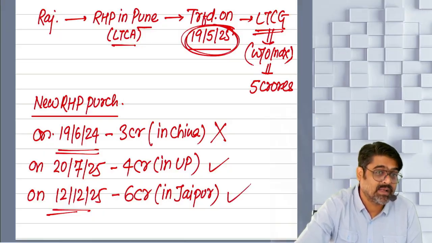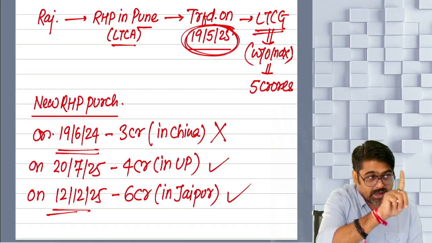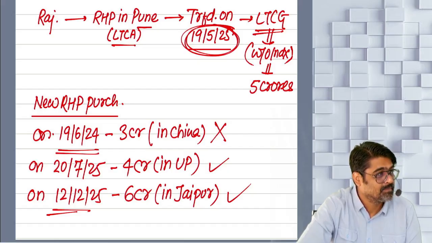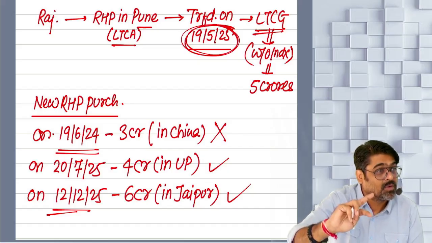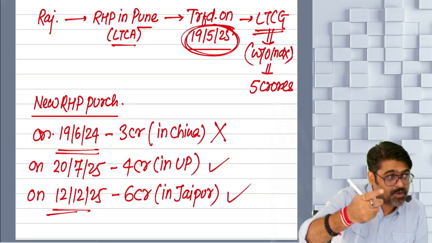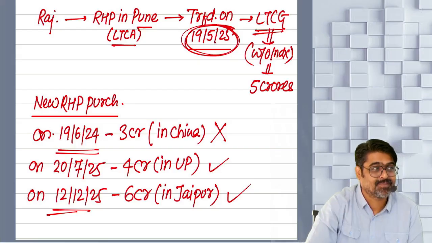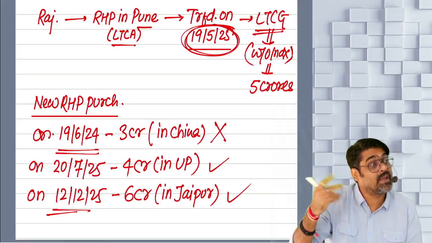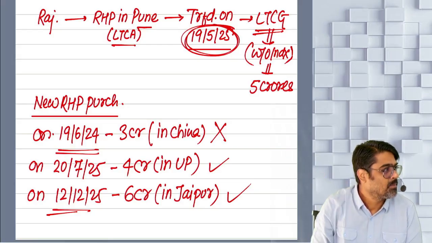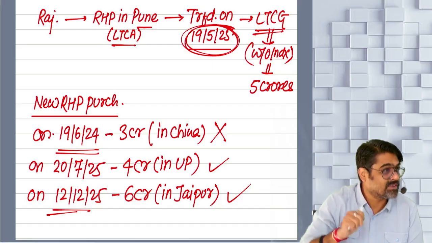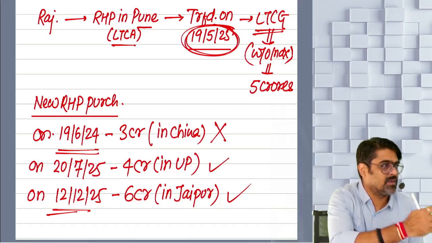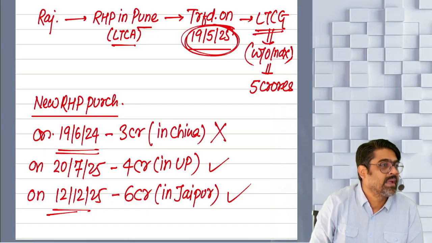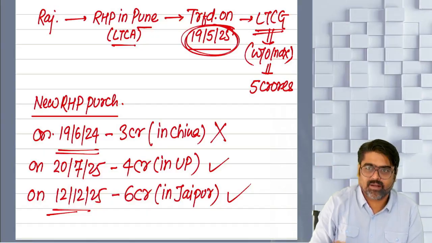Now how many properties are eligible? 2 properties. Out of 2, any one. Which one? Will you like to take 4 crores or 6 crores? If you take 4 crores, it will be assumed that out of 5, only 4 is invested, and the remaining 1 crore will be taxable. But if you say 6 crores, then the entire 5 crore is invested, and the full 5 crores will be exempt. Yes or no? So which is better to take? 4 crore or 6 crore?